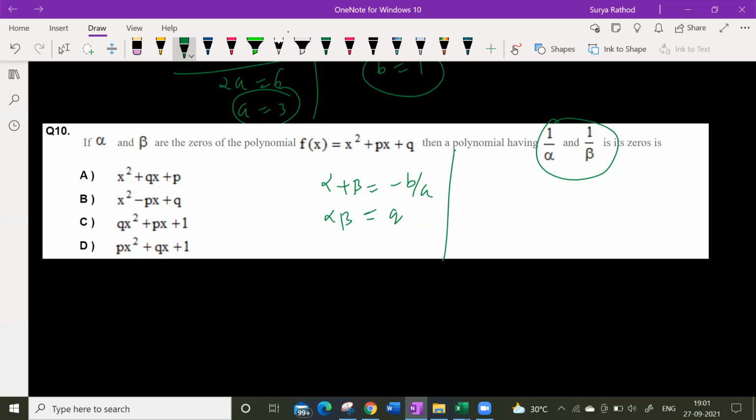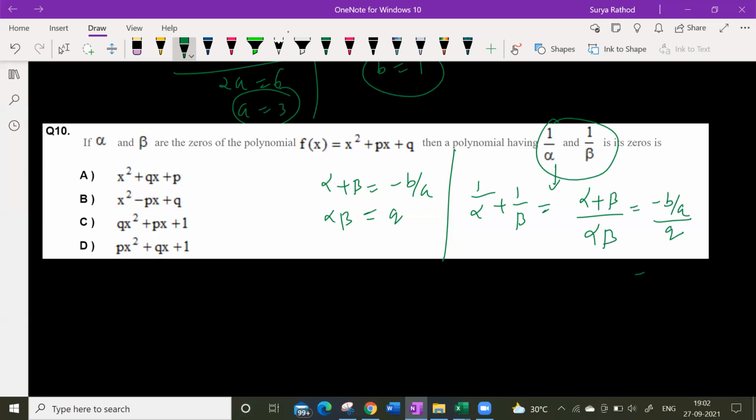By looking here, 1 by alpha plus 1 by beta is equal to what? So solve this: alpha plus beta by alpha beta. So alpha plus beta is what now? Minus b by a, which is minus p. Alpha beta is what? q.